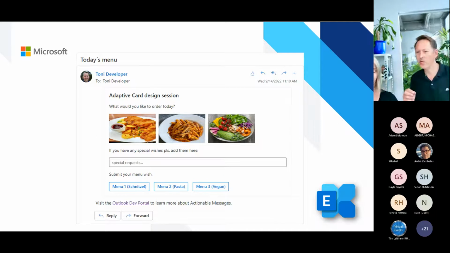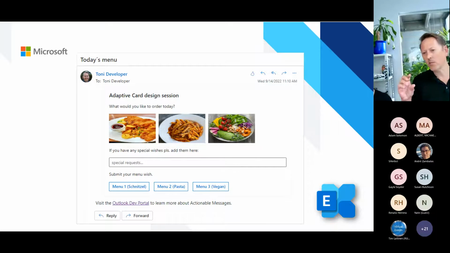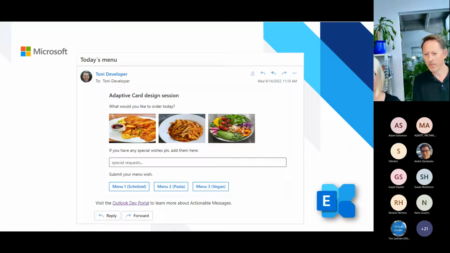The benefit here is that it's actually the same card we send to different clients, but there are some small adaptations we need to do. For example, when we posted it to the Viva Connections app, we had option buttons. Here we have buttons. So there are some small differences, but basically it's the same card. Exactly. And it renders perfectly for the relevant client, depending on if it's Outlook or Viva or Teams.